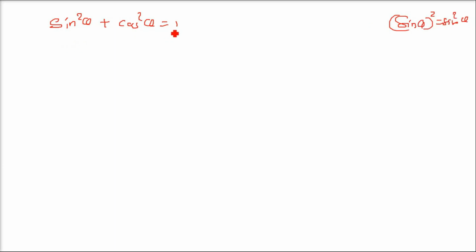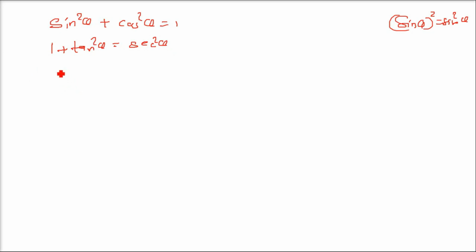Sin square theta plus cos square theta is equal to 1. If you want to prove it, you can just write sine theta is perpendicular upon hypotenuse and cos theta is base upon hypotenuse, and then take the triangle. You will see that this will in fact be equal to 1. Then the second one is 1 plus tan square theta is sec square theta. This is the second one.